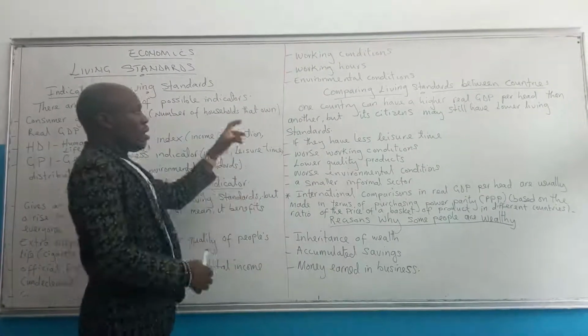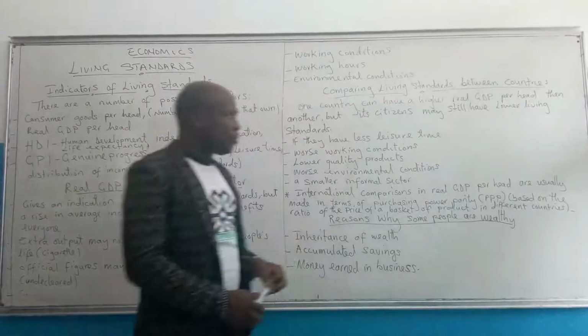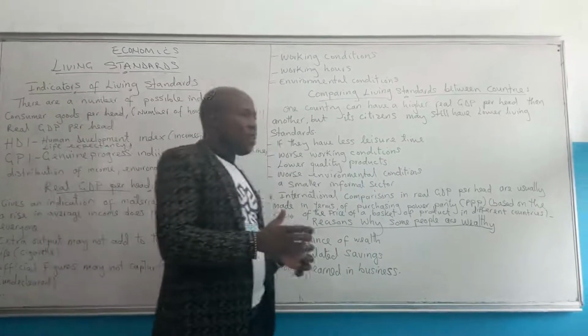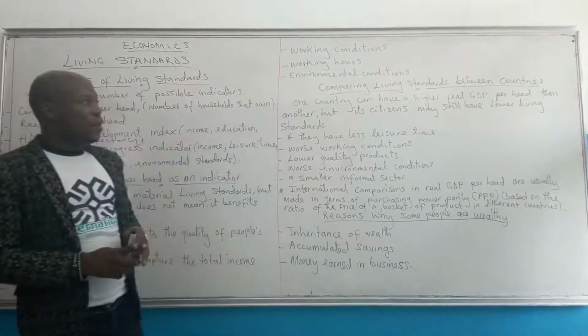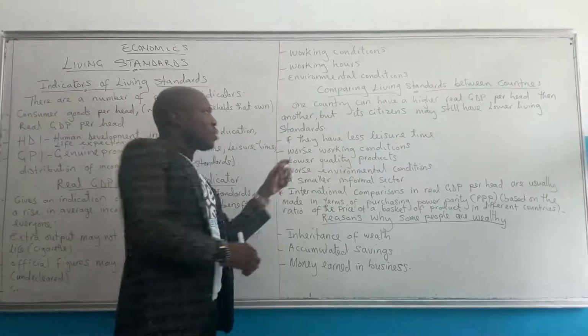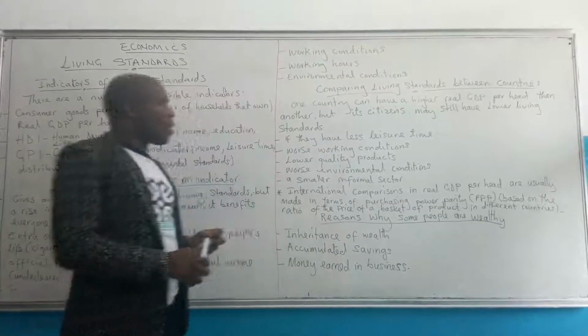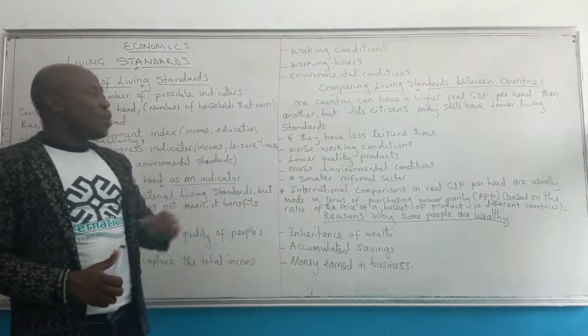Then, comparing living standard between countries, we could have one country that has a higher real GDP per head than another country, and that country might still have a lower living standard.